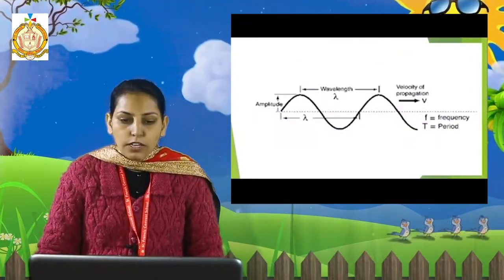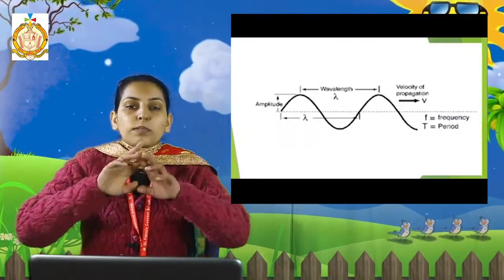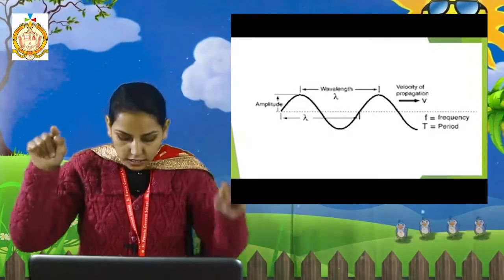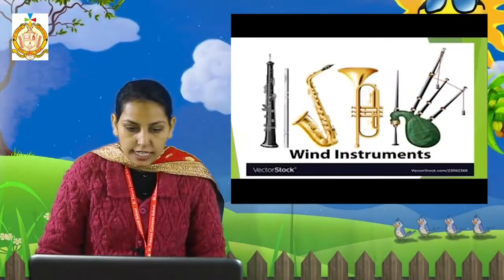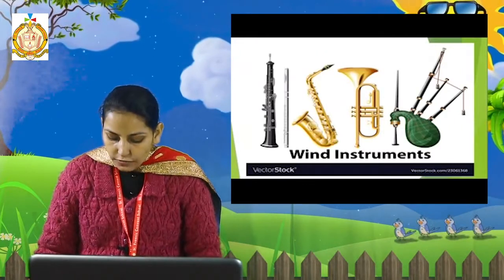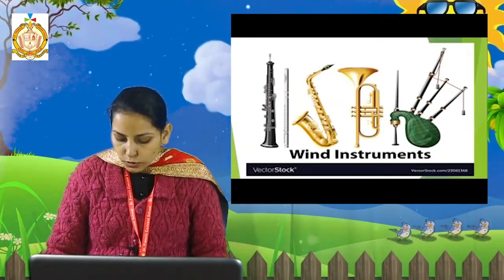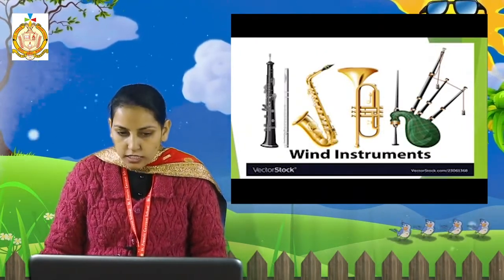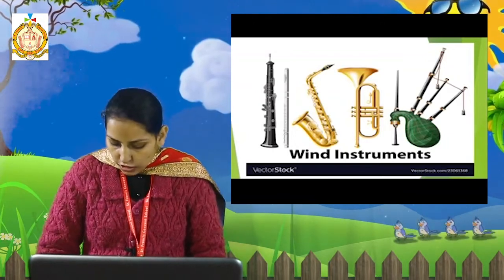Next, students, is wavelength. Wavelength is the distance between the two highest peaks. Next is pitch and frequency in relation to the working of musical instruments: wind, membrane and string. That means the first one is the wind.